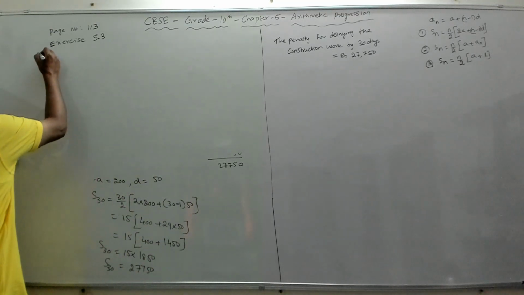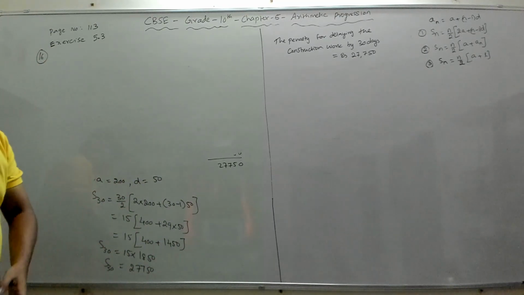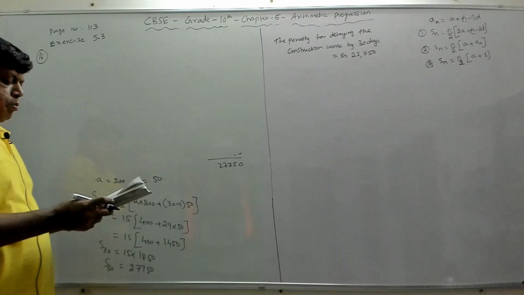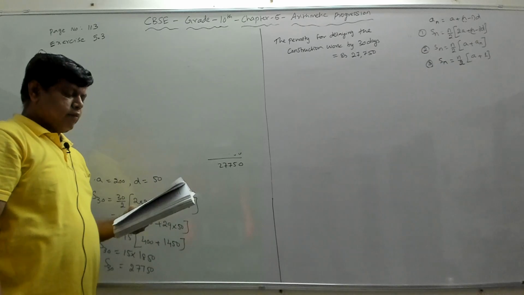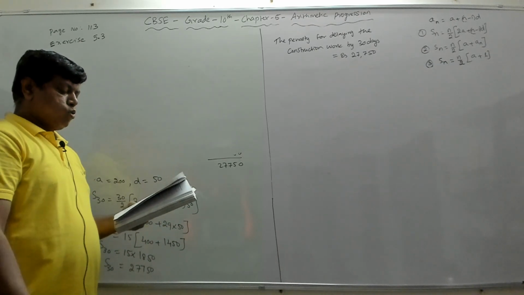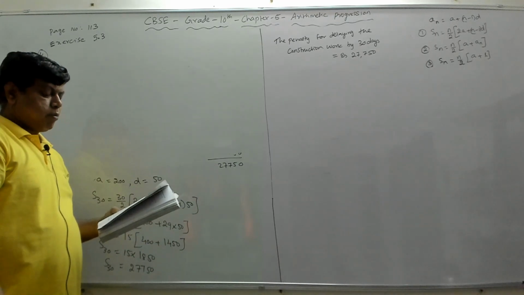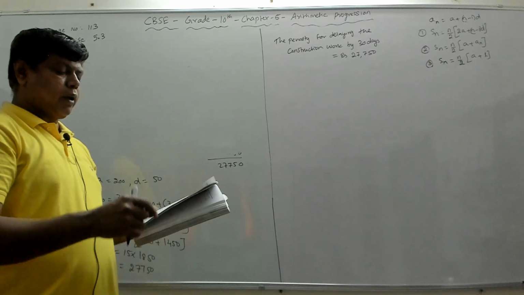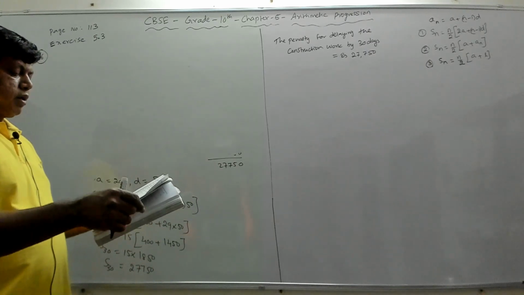So the 16th question says that a sum of rupees 700 is to be used to give 7 cash prizes to students of a school for their overall academic performance. If each prize is 20 less than its preceding prize, find the value of each of the prizes.